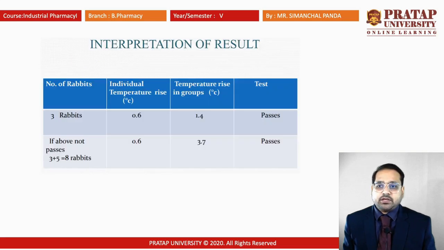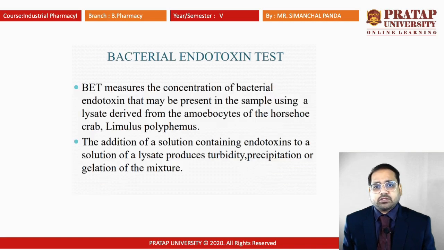Now the interpretation of the result: the number of rabbits you have taken is 3, and the individual temperature rise, generally 0.6, whatever it is, has been noted. For the temperature rise in the group, you have to find out which is the maximum temperature that has risen, and if no more temperature rise is found, then it passes. If the total is not above 3.5, and in the 8 rabbits you have seen the highest temperature found is 3.7, then the temperature rise is too high, leading to failure. This is the interpretation of the result.